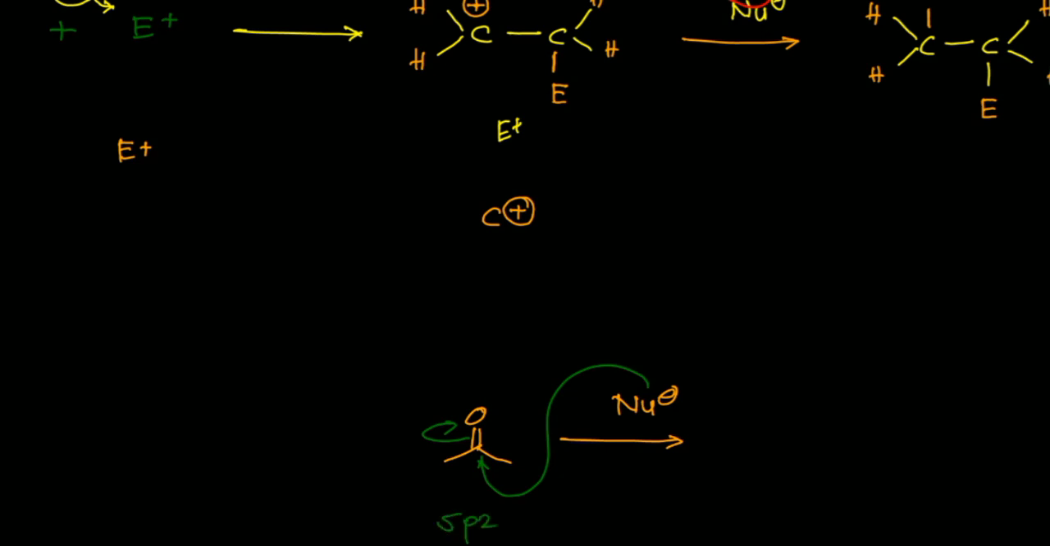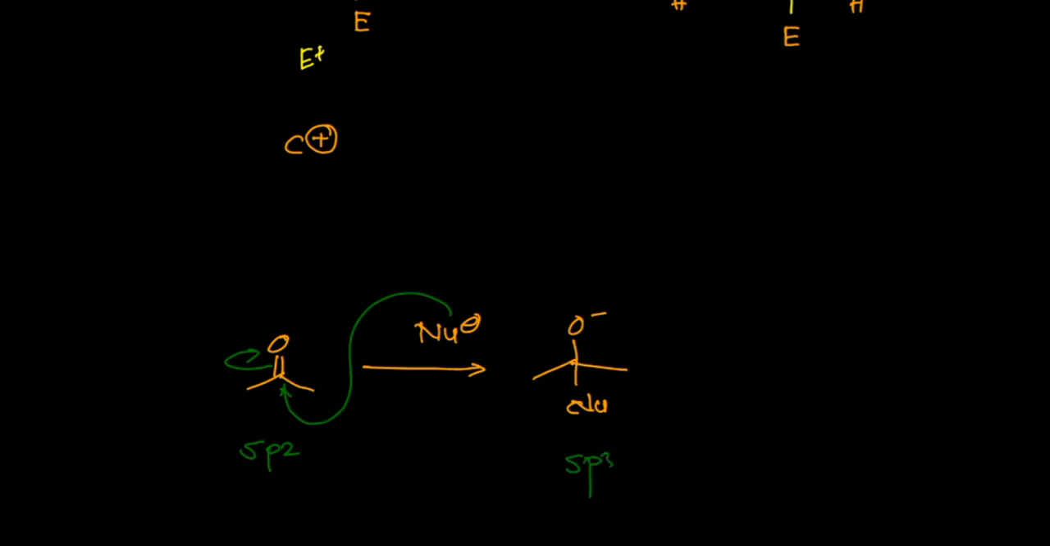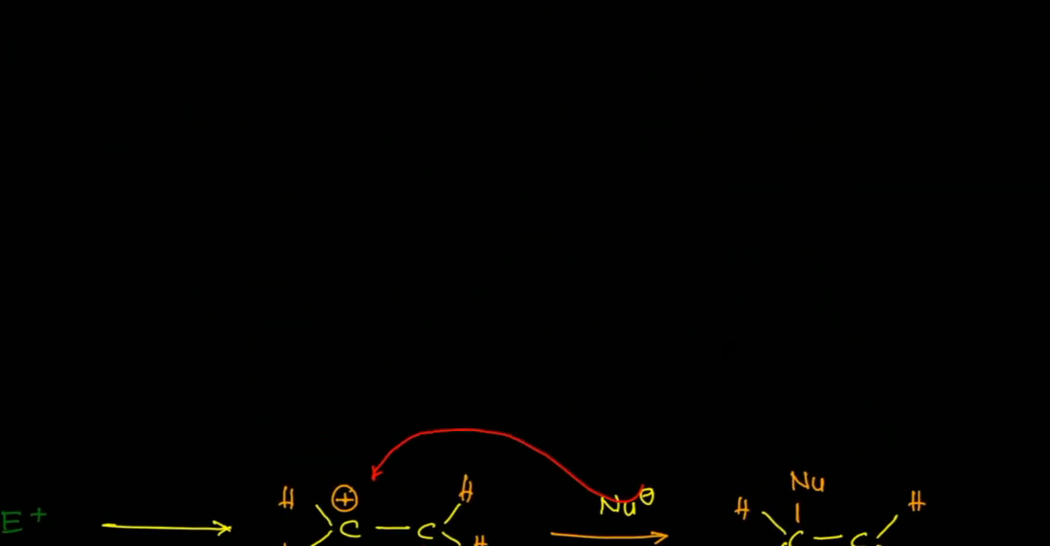Now this is an sp2 hybridized carbon that converts to sp3, this is O negative, and here this is the nucleophile. So in this step you will get the sp3 hybridized intermediate, which has tetrahedral geometry, and finally the protonation gives the stable product like this one. So this is called a nucleophilic addition reaction.